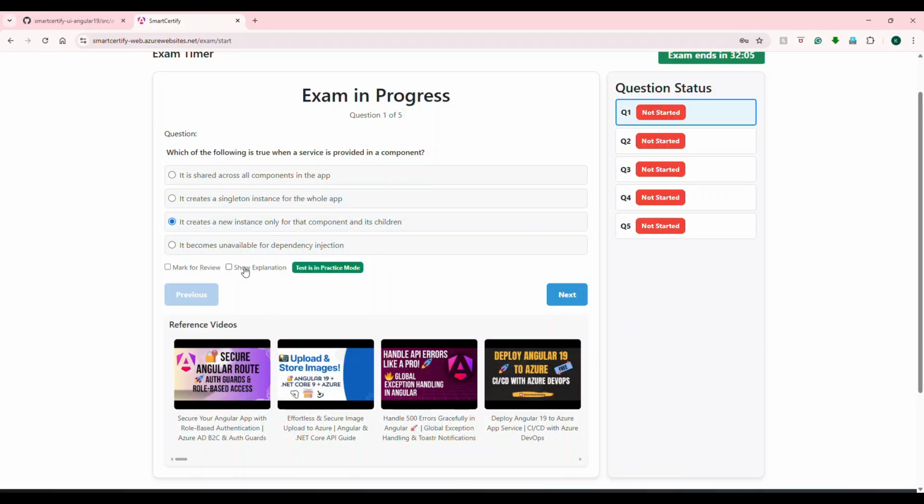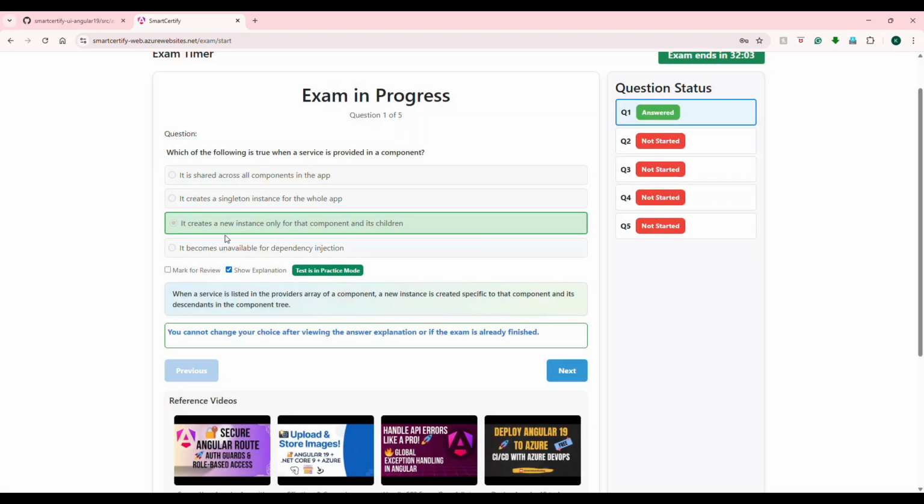Okay, so let's see. If I say show explanation, the answer is correct. That's why it's highlighting in green. See, it says when a service is listed in the providers array of a component, a new instance is created specific to that component and its descendants in the component tree. Okay, so that is what the answer is.